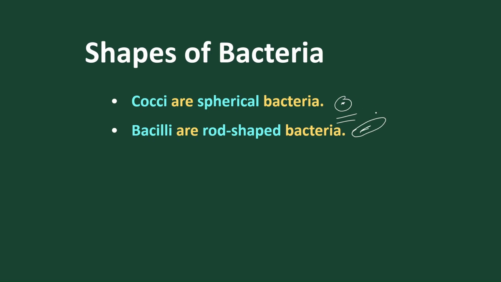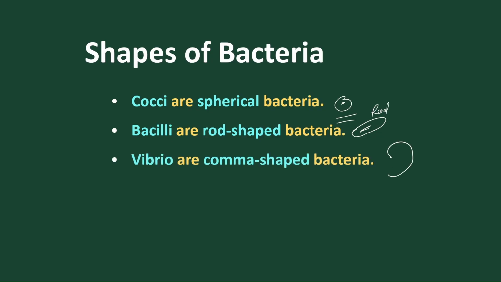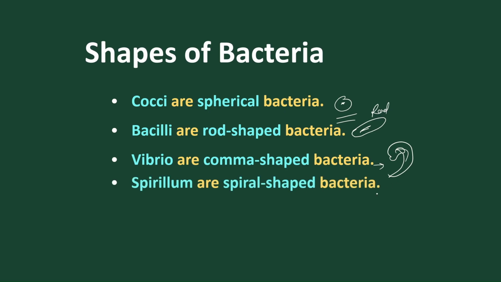So this is a spherical structure and this is a rod shape like structure. Bacillus. Vibrio: if the bacteria is comma shape like structure, it is called Vibrio bacteria. Spirillum: if the bacteria is spiral in structure, they are called Spirillum bacteria.